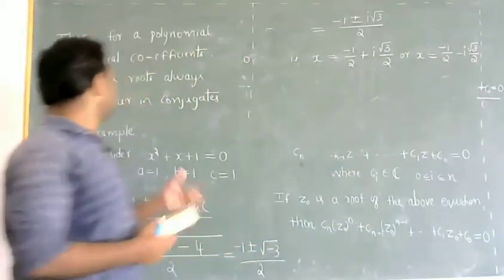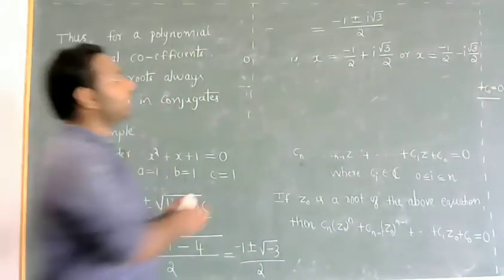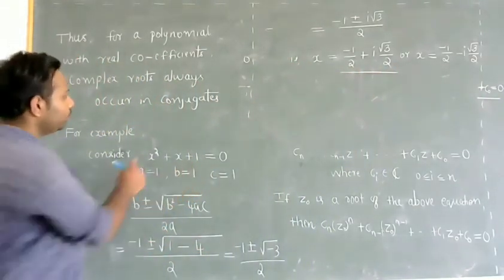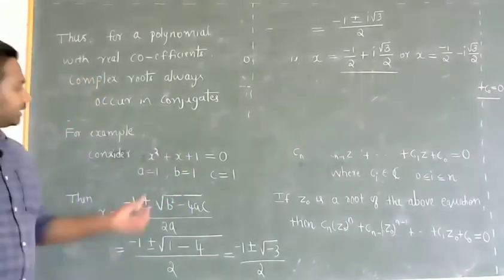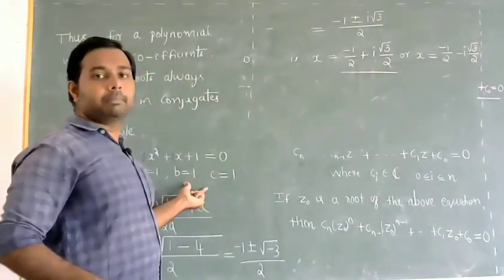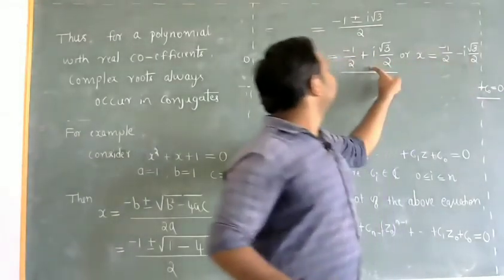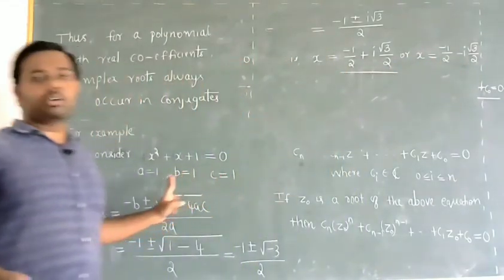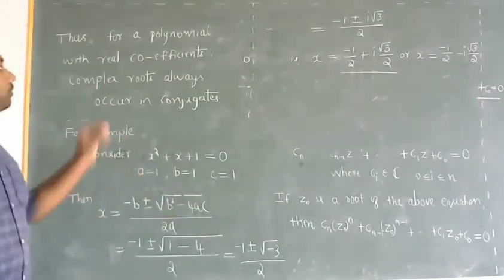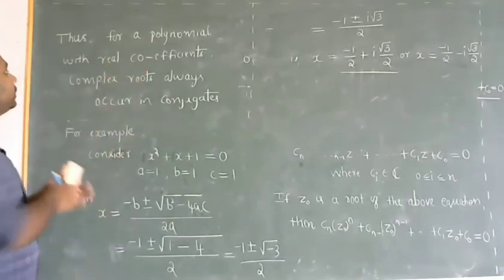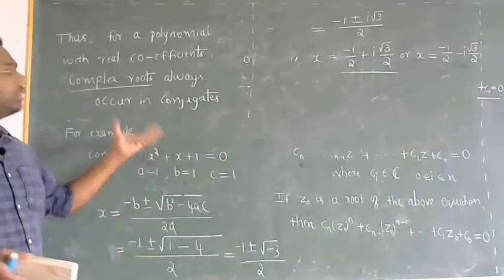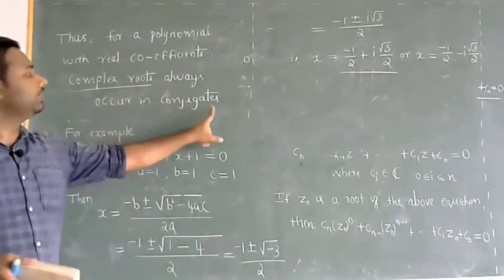So these are the roots of this quadratic equation, where you can observe that this is a complex root of a polynomial whose coefficients are all real numbers. Hence, its conjugate will also be a root of this equation. So this is a very important result: for a polynomial with real coefficients, if there is a complex root, then its conjugate will also be a root. That is, complex roots always occur in conjugates.